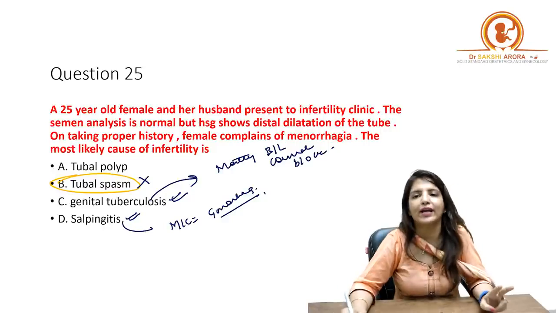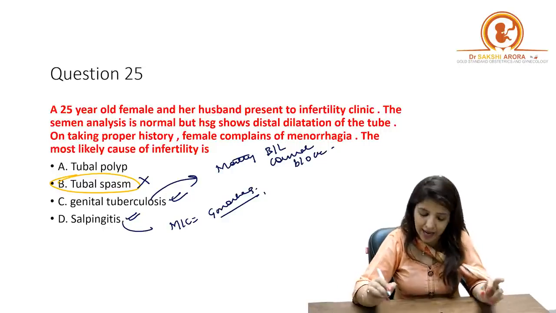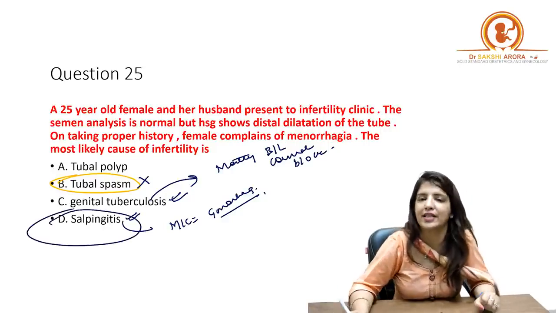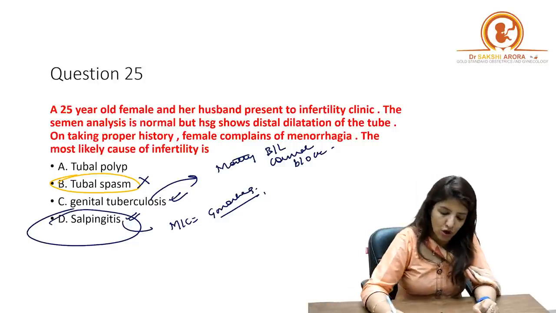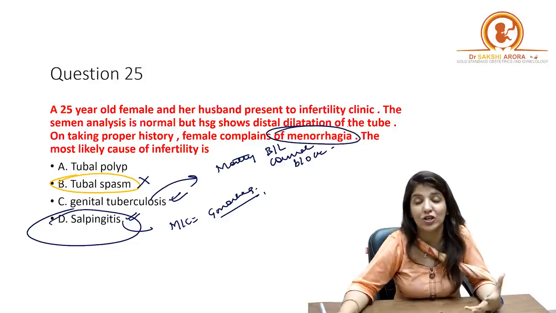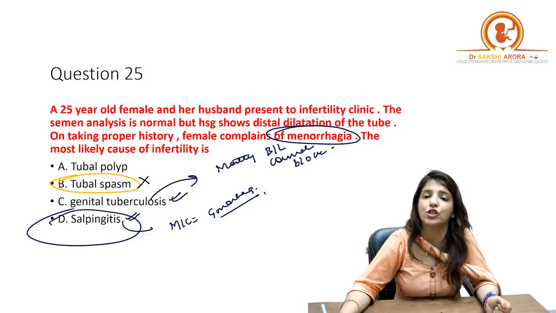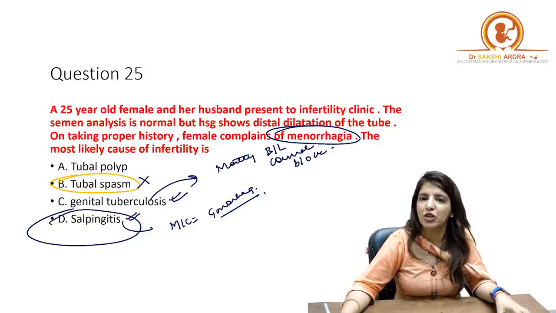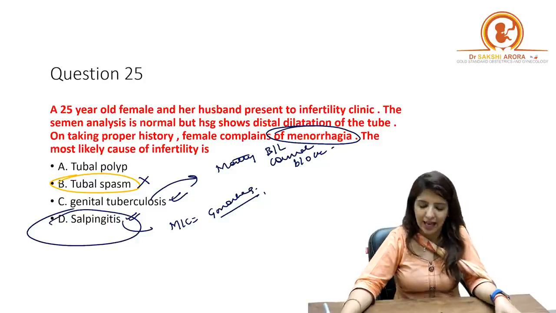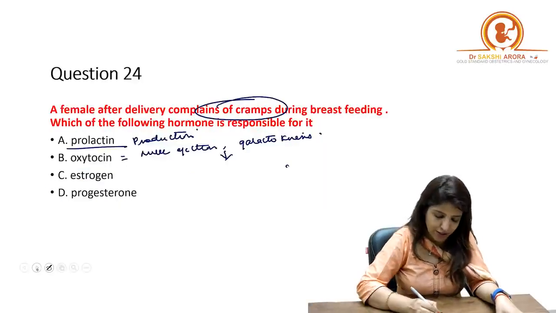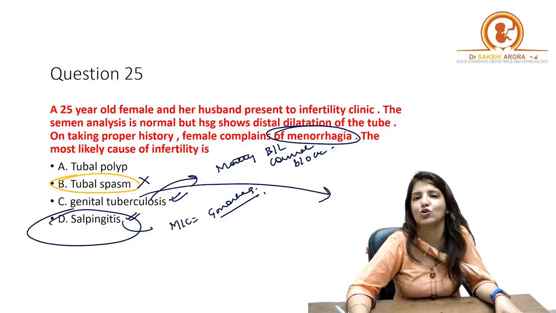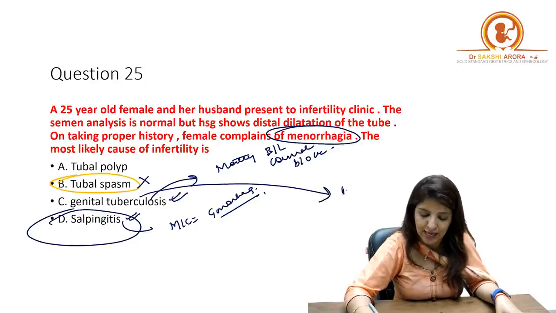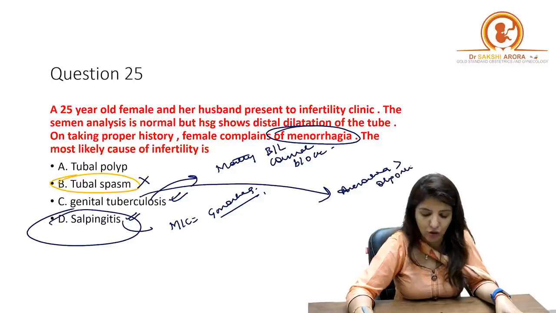Number two, still you can get a distal block in tuberculosis, but I am saying the answer is salpingitis and not tuberculosis, because in the question it was given that the patient is presenting with menorrhagia. In case of genital tuberculosis, the patient presents with menstrual irregularity, but the most common menstrual irregularity seen is amenorrhea followed by oligomenorrhea.